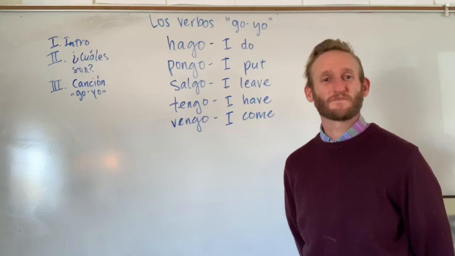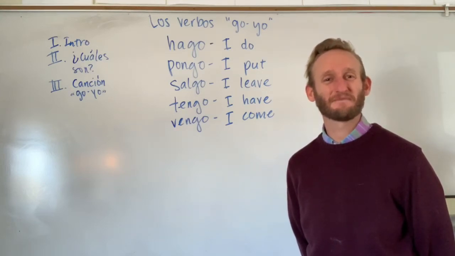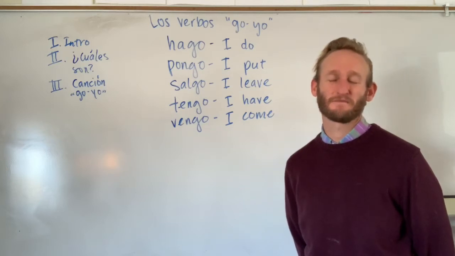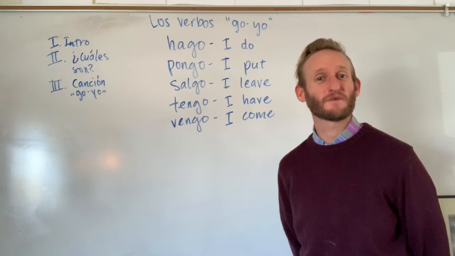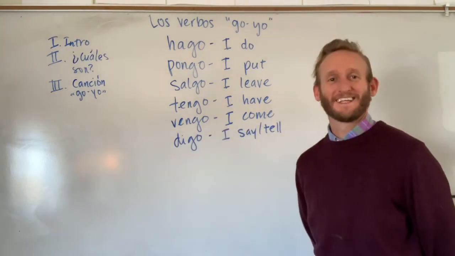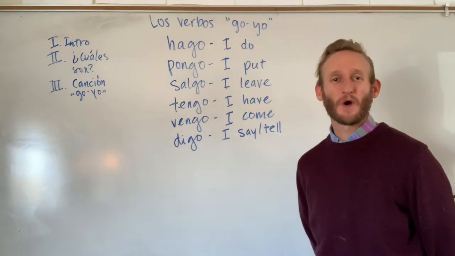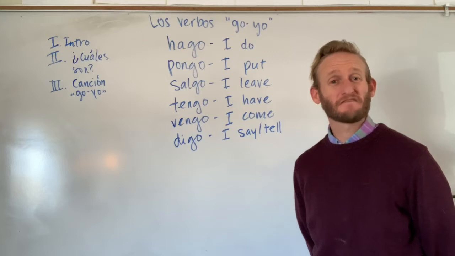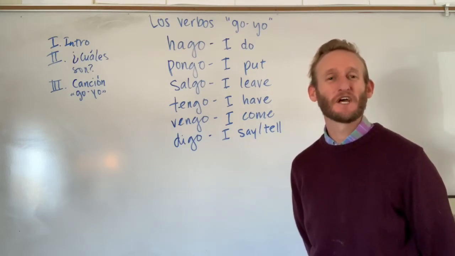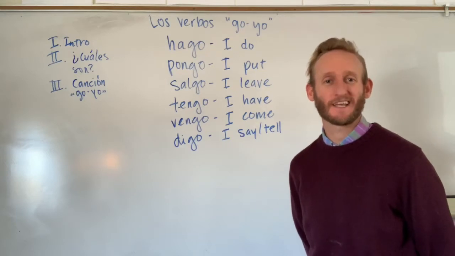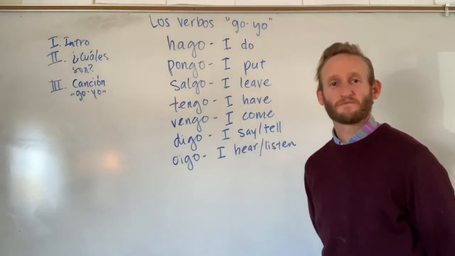Vengo, another sweet 16 verb. You know it as viene, she or he comes. Vengo, I come, as in vengo a escuela. Digo, this is another sweet 16 verb. You know it as dice, he or she says. Yo digo, I say or I tell.